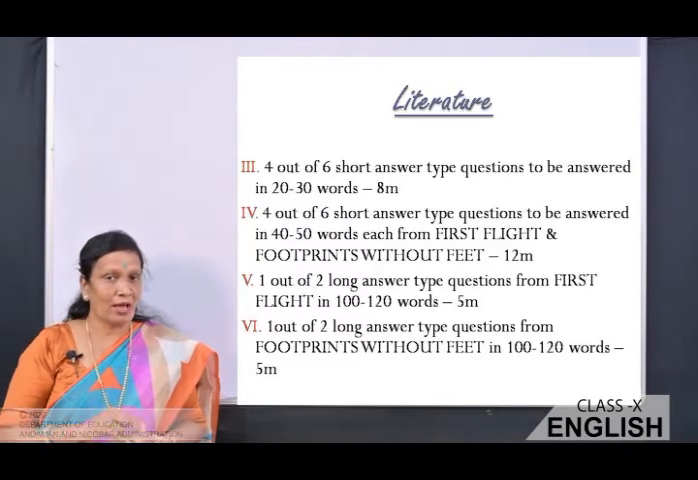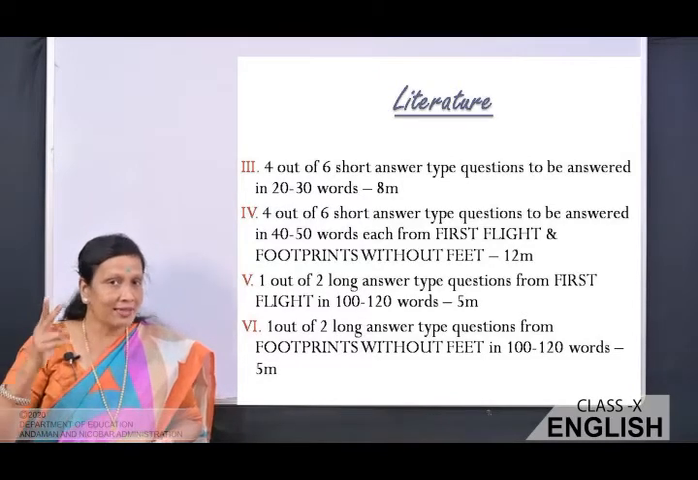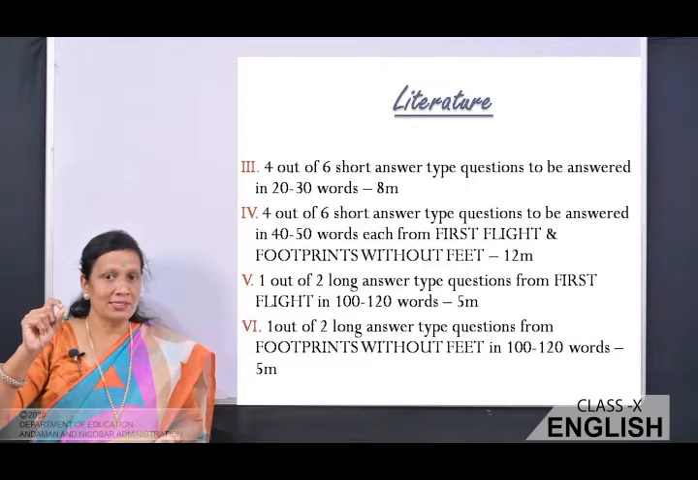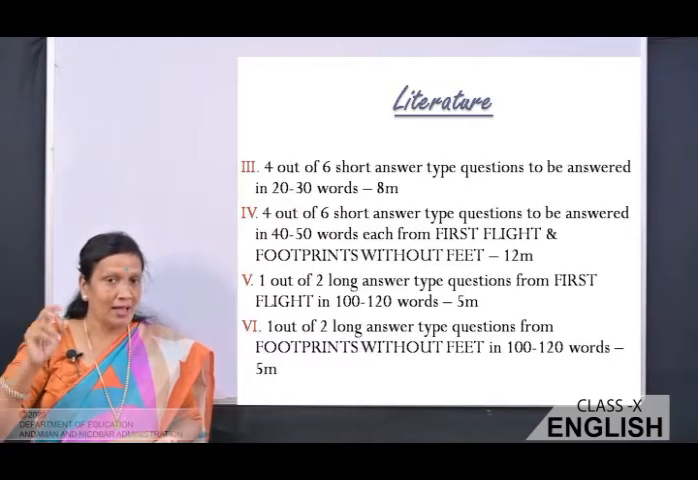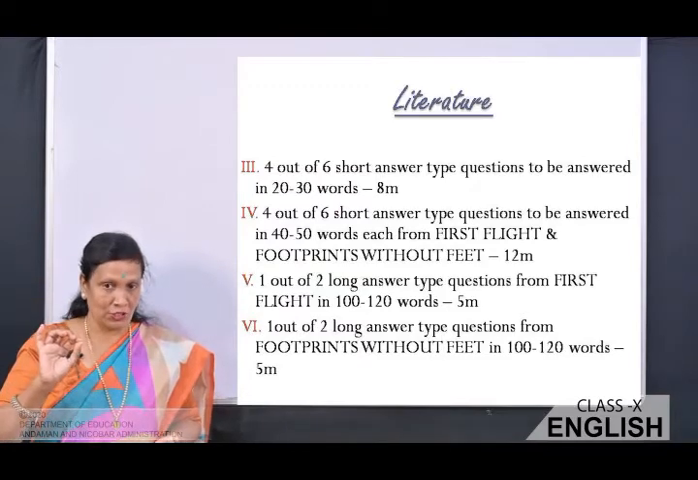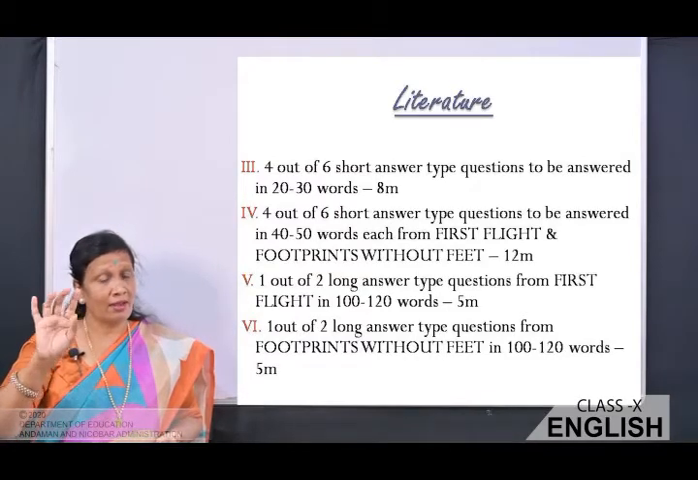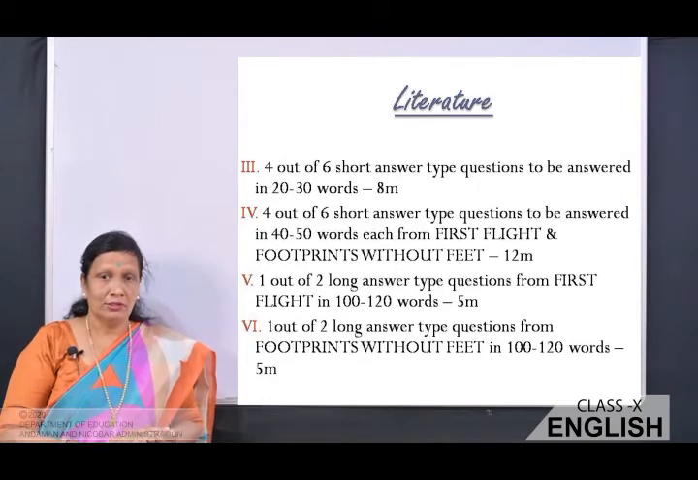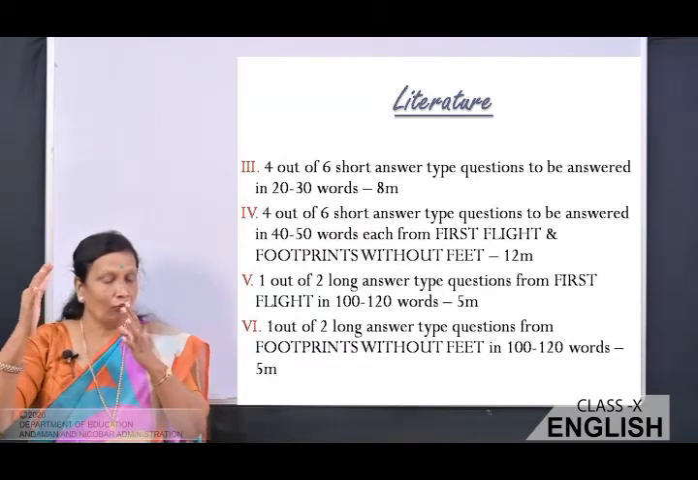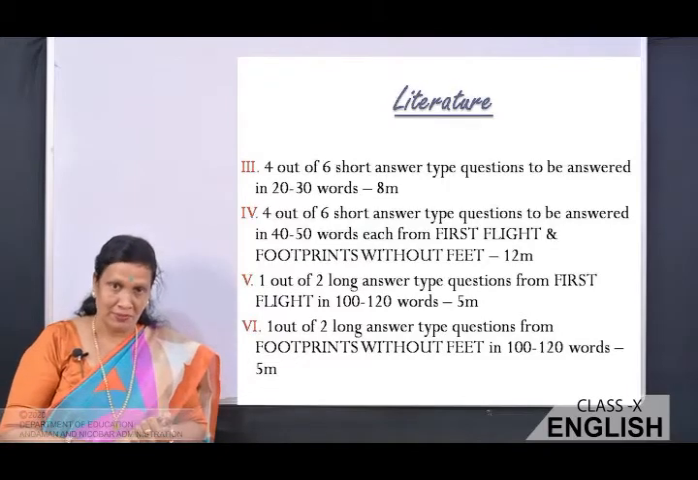Last year you used to have 2 questions, 8 marks each, if you remember last year's pattern. Now the long answer questions, 1 from your First Flight and 1 from your supplementary text, Footprints Without Feet. Okay, again 100 to 120 words. So here both the long answer type questions are of 5 marks each.